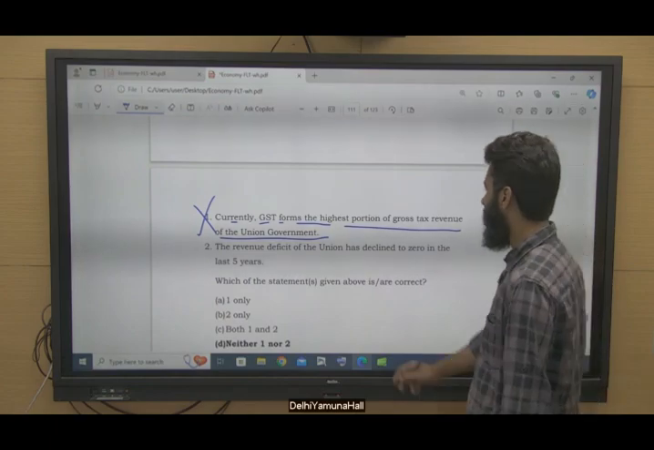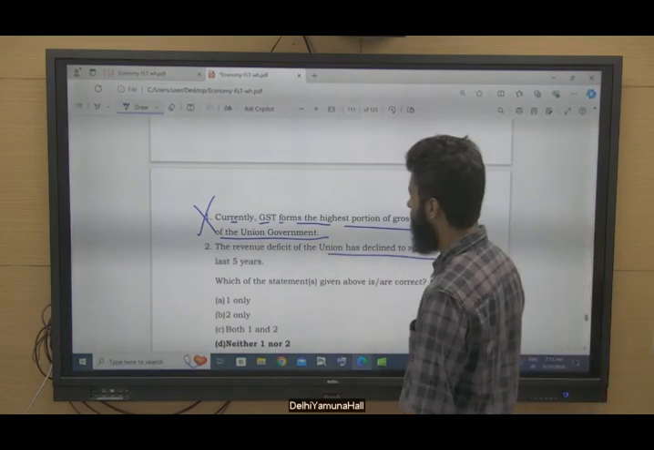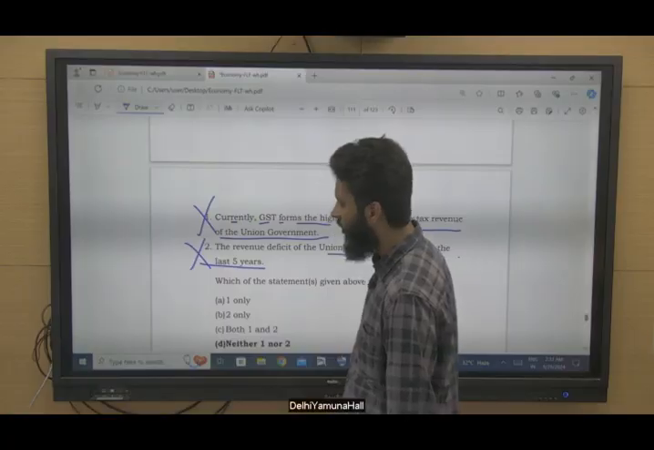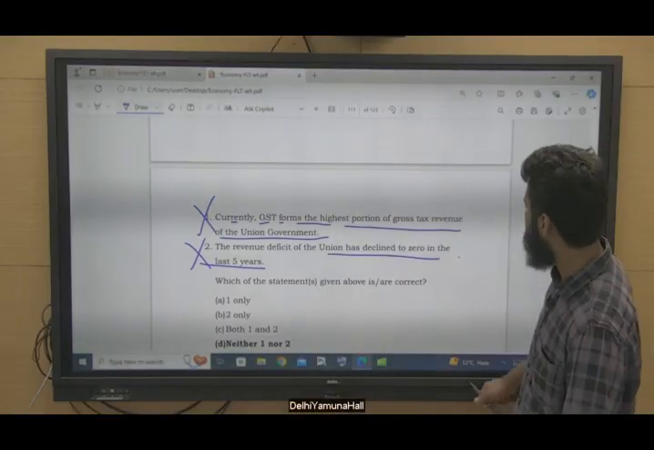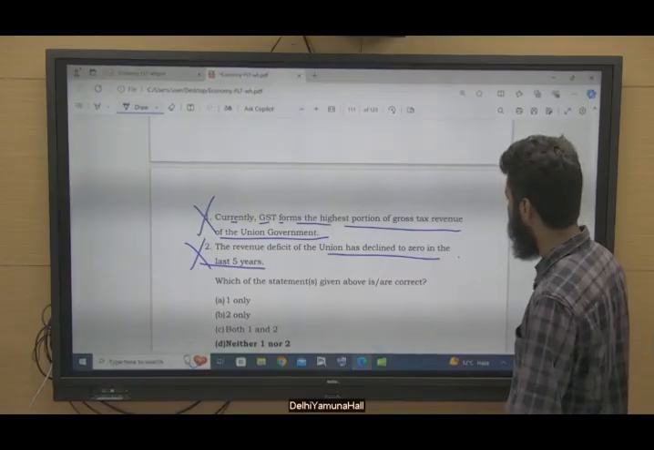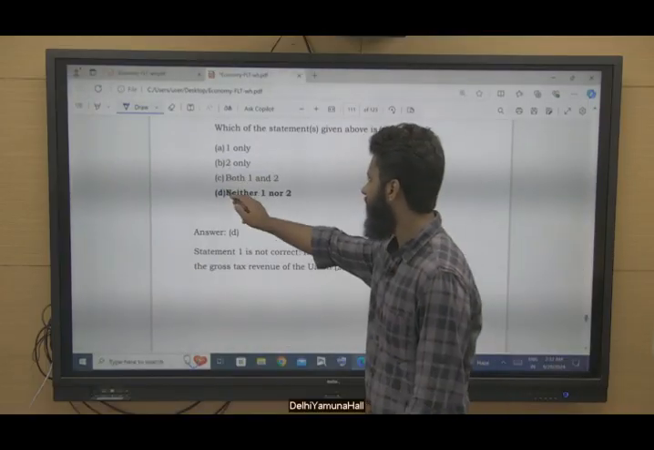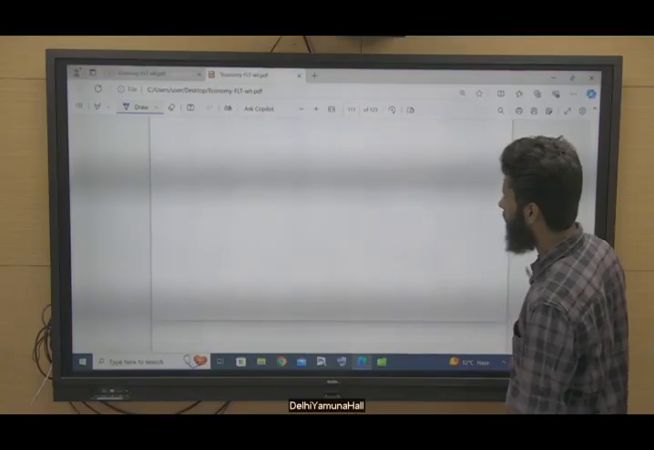The revenue deficit of the union has declined to zero in the last 5 years? Still not zero. There was a target in the FRBM Act, but it is still not zero, somewhere around 1.8%, right? So this is also not correct. Both statements are not correct. Option D.